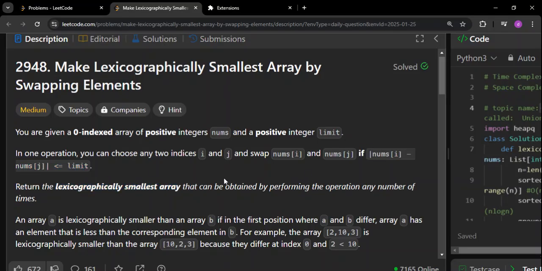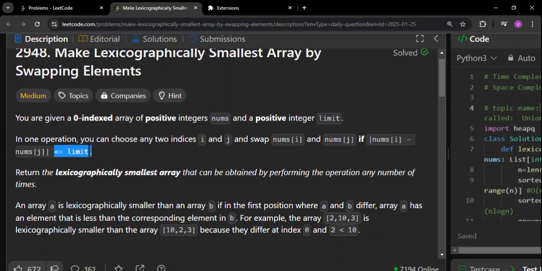What is the absolute difference? Absolute means, in maths you would have learned the topic of mod, right? Mod basically means it doesn't matter which value is bigger and which is smaller. For example, 3 and 5. If you do 5 minus 3, we get a positive number. If you do 3 minus 5, we get a negative number. But that doesn't matter, so we just remove the minus sign, and if there is no minus sign, simply ignore. If after doing that the number is less than or equal to limit, only in that case you can swap them. That is the basic idea.